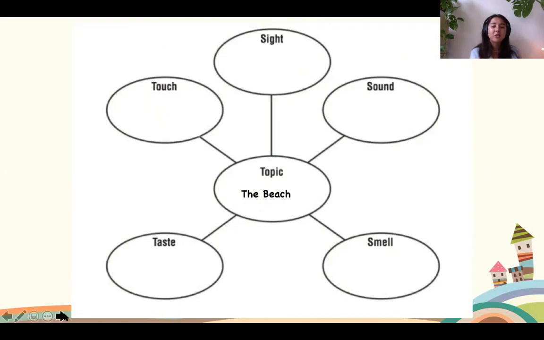Now, I'll have a look and show you what I wrote in my site. For the beach, some things that I can see at the beach are the crystal blue sea. I can also see children making sandcastles when I go to the beach. So in my writing, I might say, the beach is my favorite place. There's my topic sentence. I might say, I love going to the beach because I love to look at the crystal blue sea, and I love seeing the children making sandcastles. Already, I have engaged you with sensory details, and I'm using descriptive words and exact words like crystal blue instead of just saying the word sea.